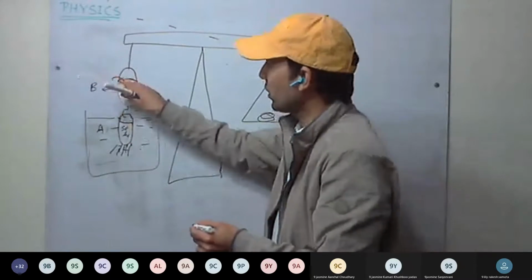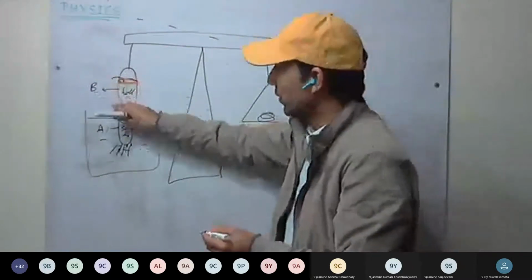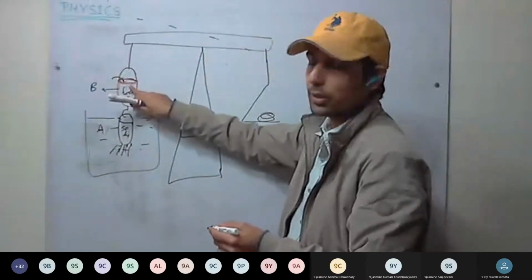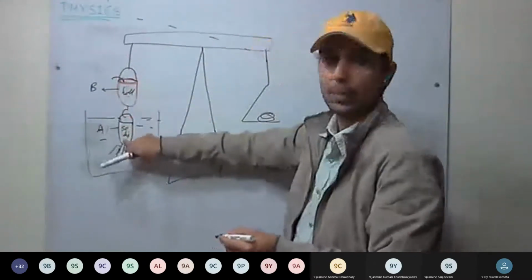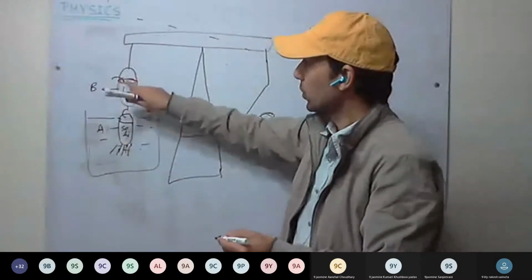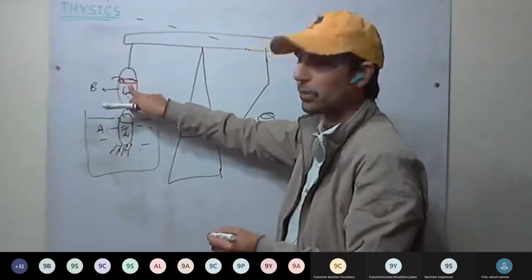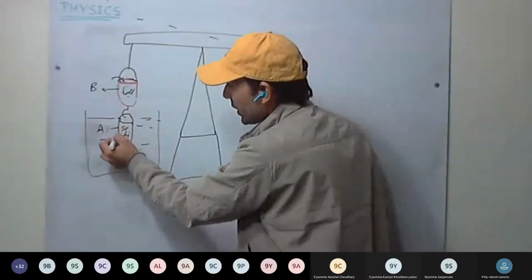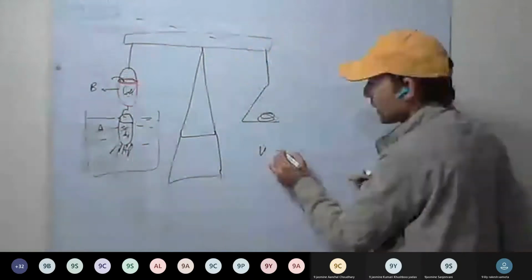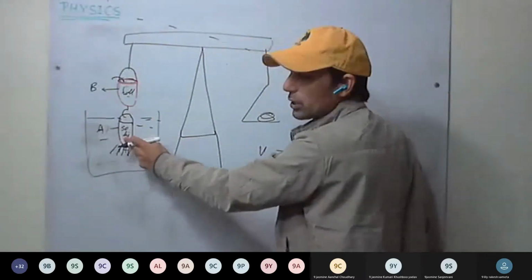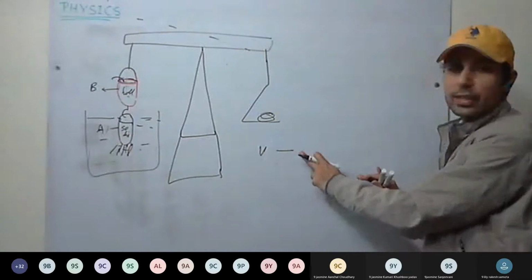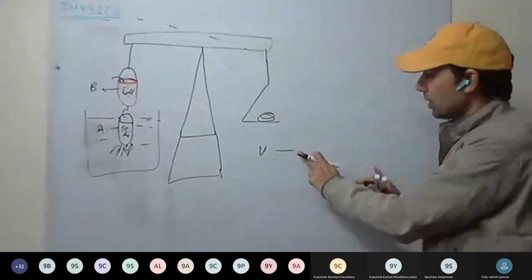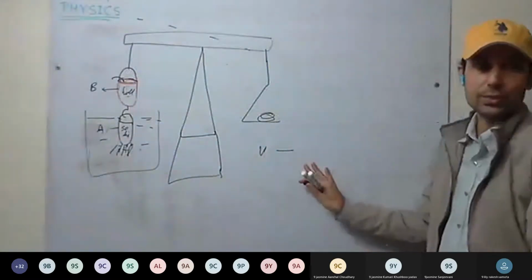Now, as we fill the water in cylinder B, it holds the same amount of water displaced by cylinder A. When the same amount of water is filled, it balances again. It means the upthrust is equal to the weight of the liquid displaced by cylinder A. Have you understood this one?